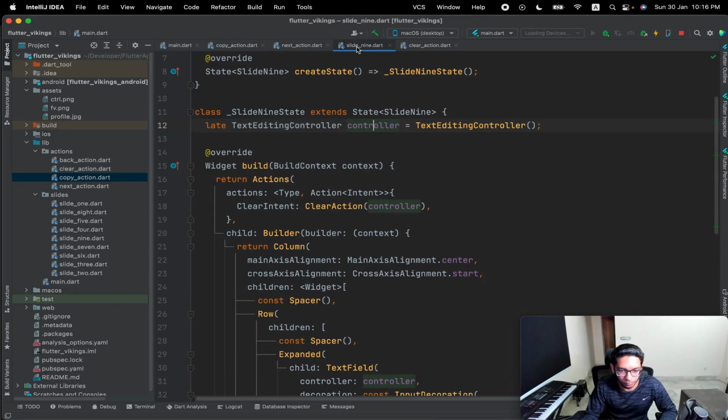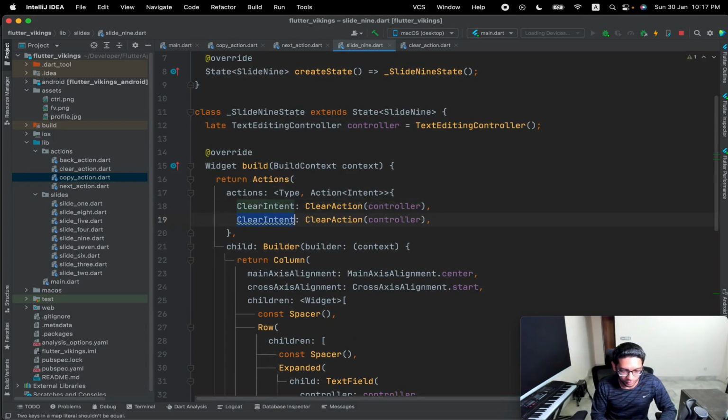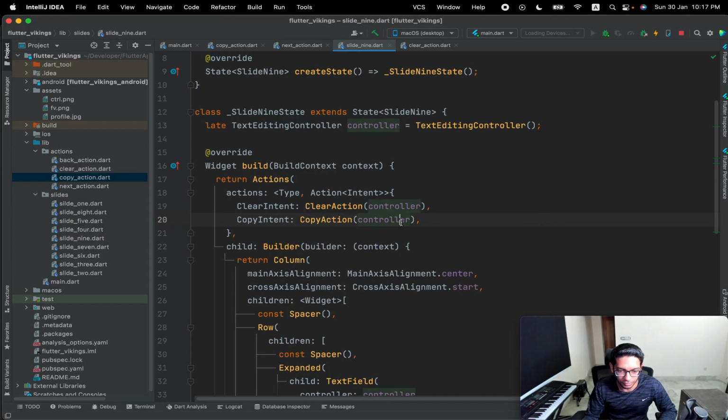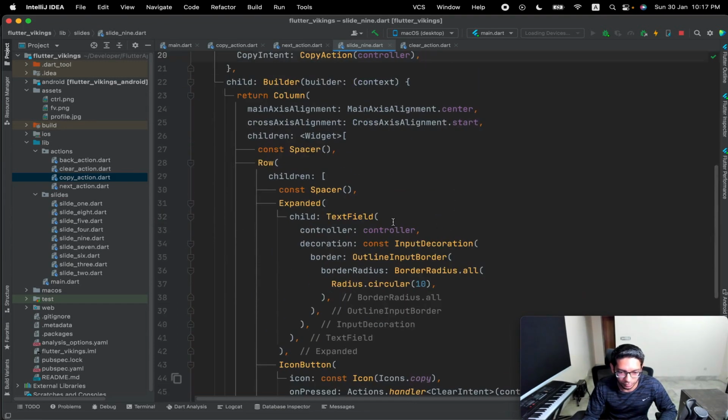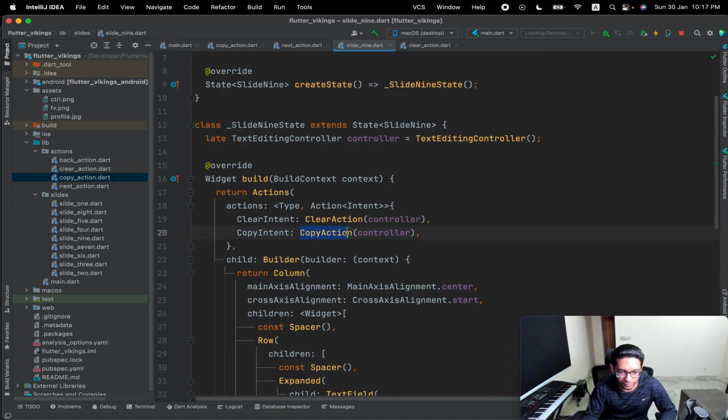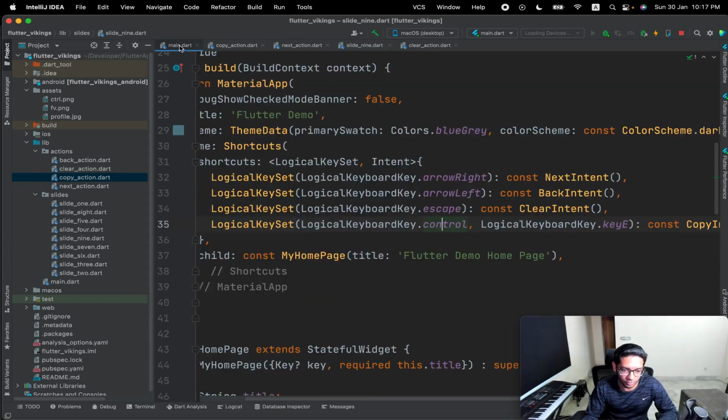But we need to do one more thing, is we need to add this inside here, so that copy intent should know that I have to call a copy action with the controller, like we have to call the copy action on this specific controller inside our widget. So we'll have to add this here. So remember, widget specific things are going to be added inside the actions widget, and then we'll have to have the shortcuts in our global sort of thing.